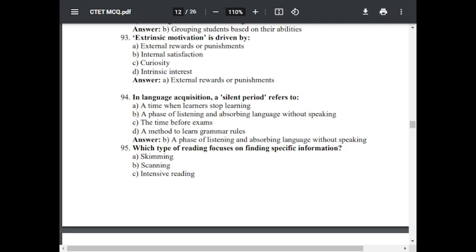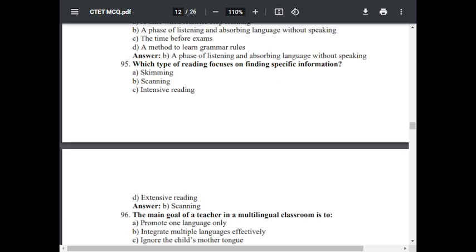Question number 95. Which type of reading focuses on finding specific information? Option A, skimming, option B, scanning, option C, intensive reading, option D, extensive reading. The correct answer is B, scanning.